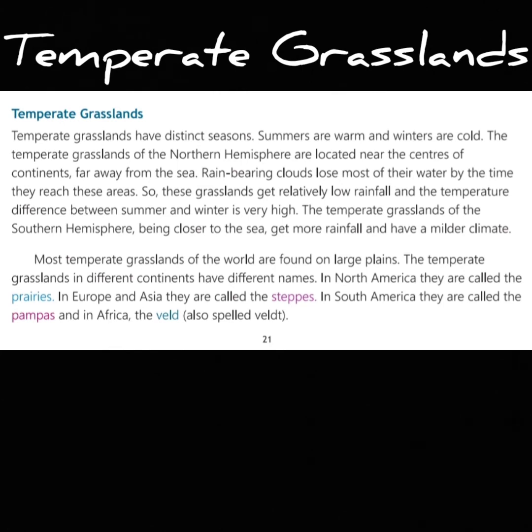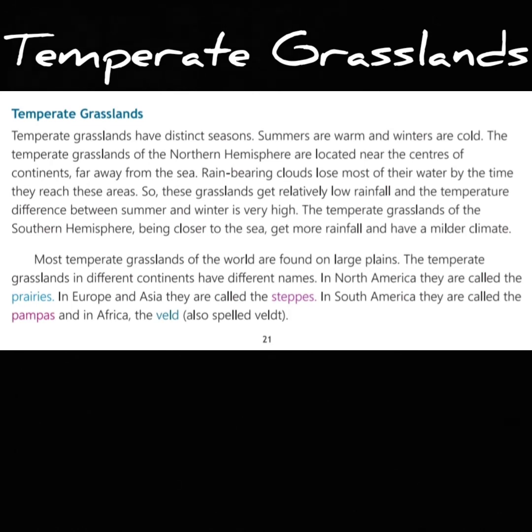So, the grasslands get relatively low rainfall and the temperature difference between summer and winter is very high. The temperate grasslands of the southern hemisphere, being closer to the sea, get more rainfall and have a milder climate. Milder climate means that the climate is not very hot, not very cold. It's a moderate type. Most temperate grasslands of the world are found in large plains.